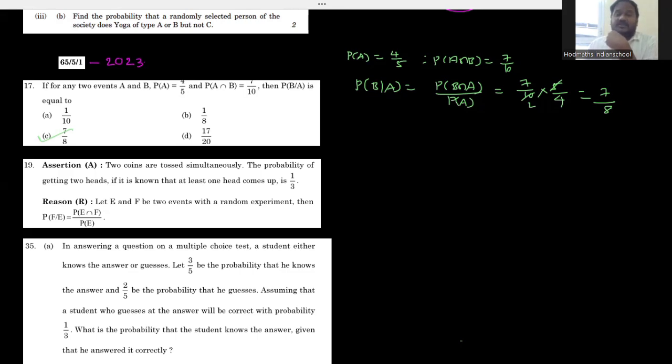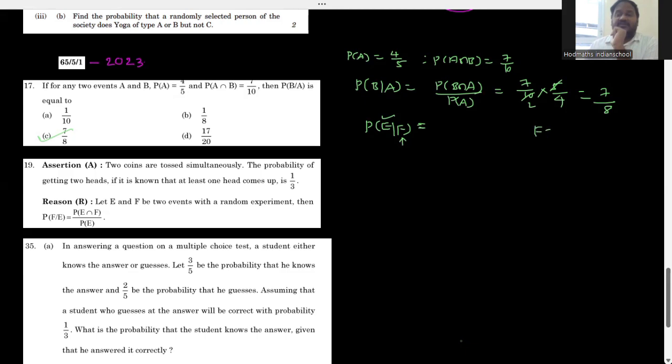See, what do you mean by probability of E given F? I'll give you one simple definition. What is the probability of E given that F has already occurred? That's a textbook definition. So to get the value of P of E given F easily, you take F as the sample space and find out probability of E. As simple as that.